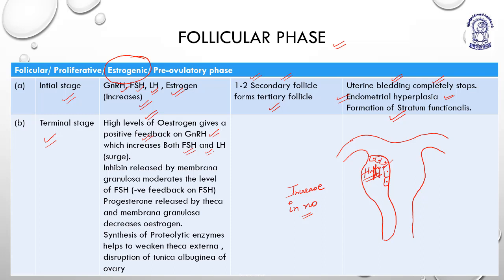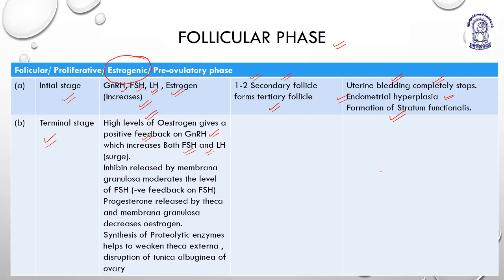I'll just remove this so that there is better space to write on. The FSH surge lasts for 2 days, maximally 2 days, because it leads to the formation of new follicles. And the LH surge is responsible for ovulation.